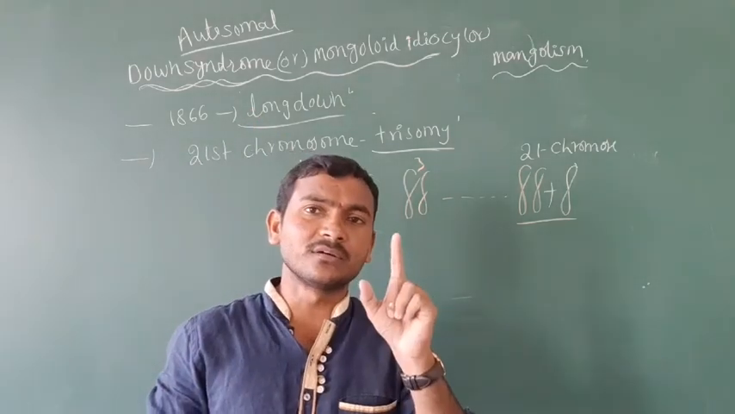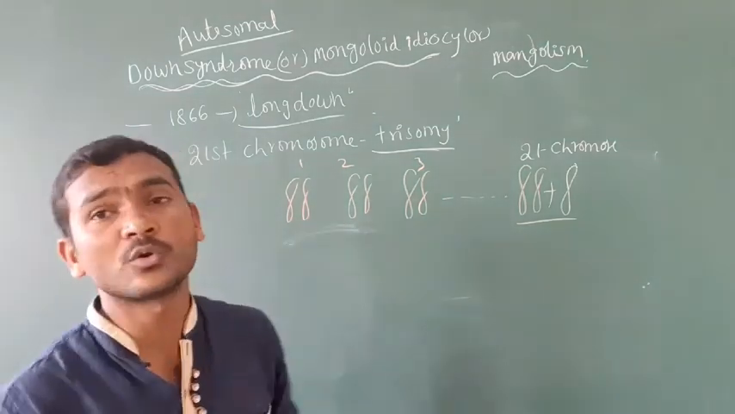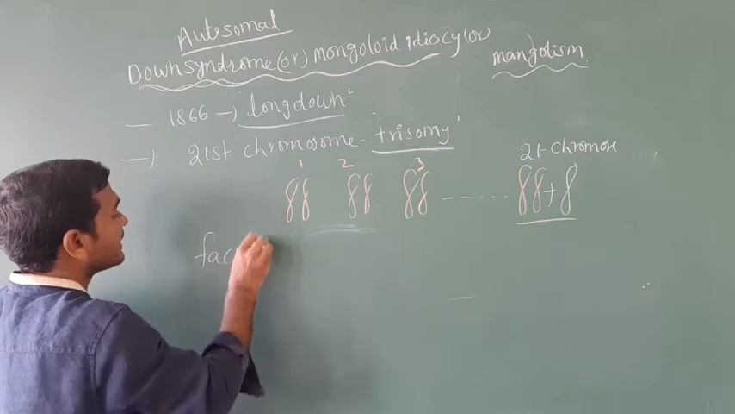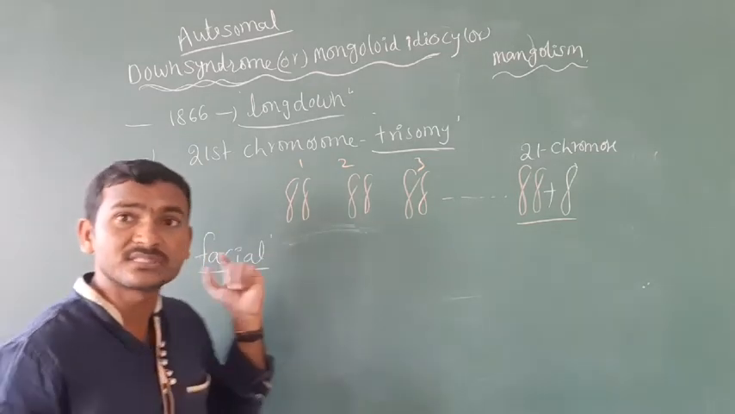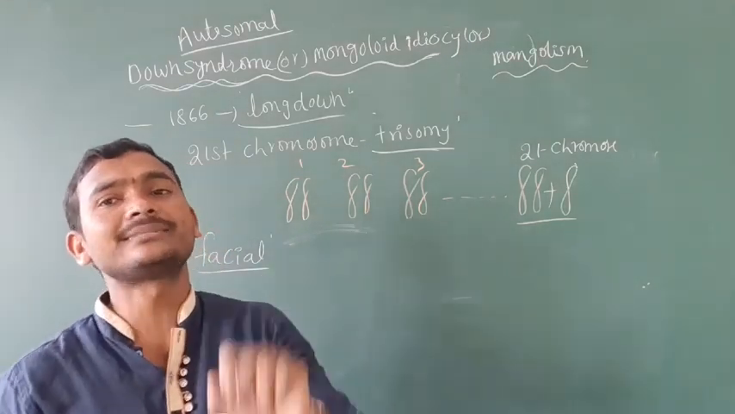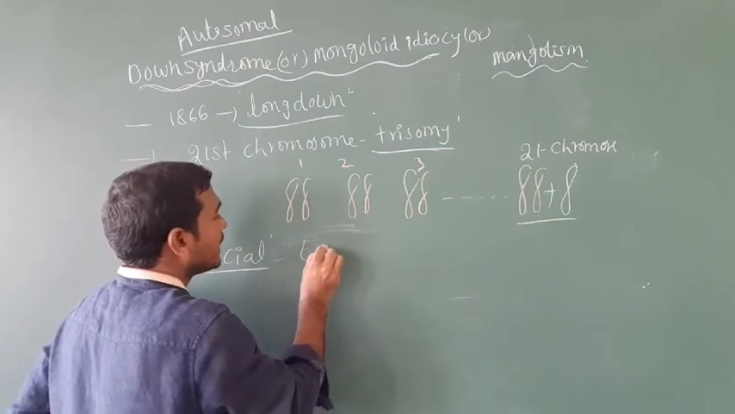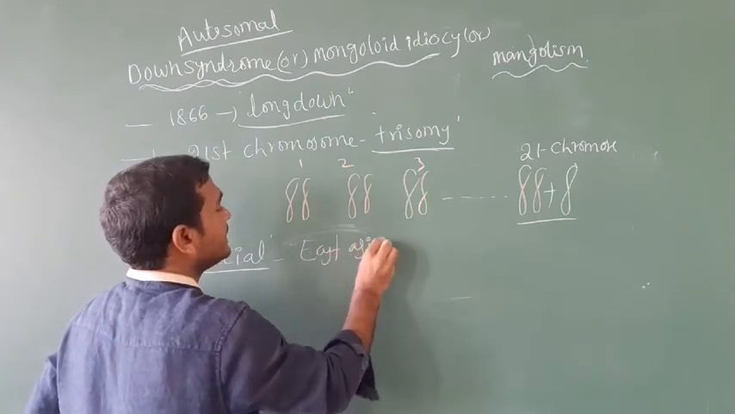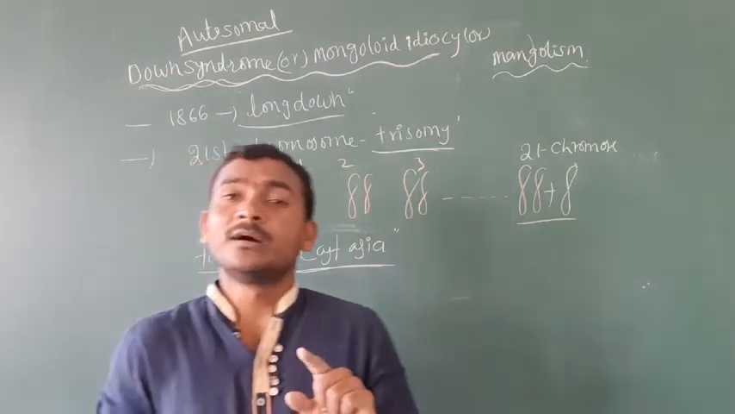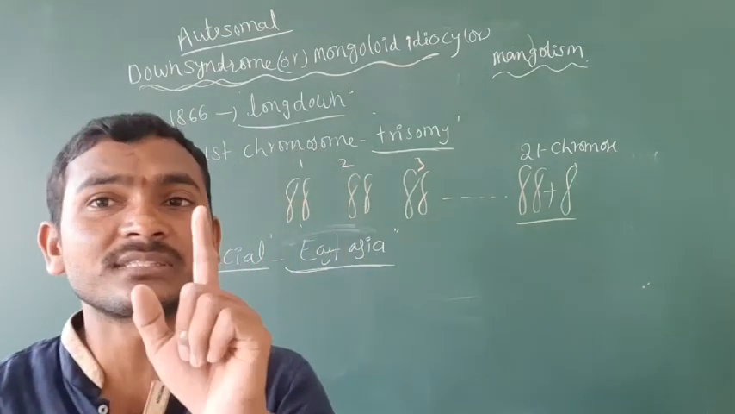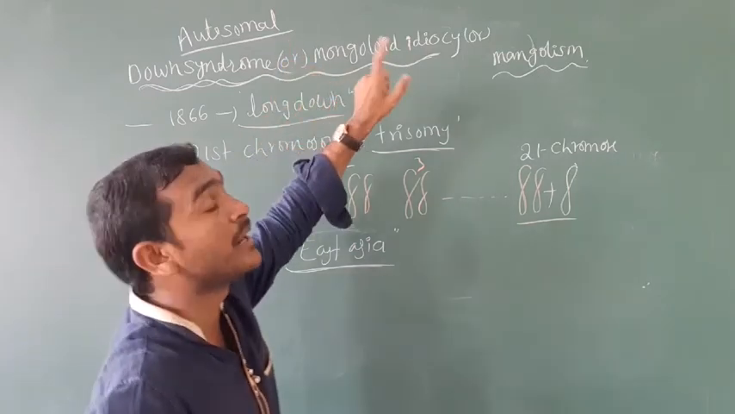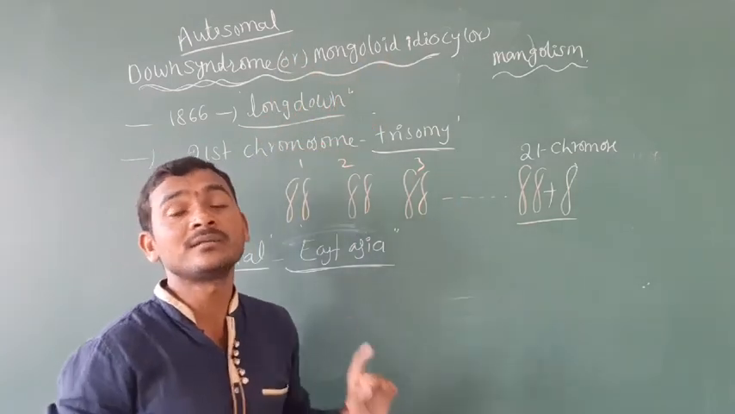Why is it called mongoloid idiocy? Those who are affected by Down syndrome have facial features similar to the Mongoloids. Mongoloids are those who live near East Asia. The facial features of the East Asian people and the victims are the same. That's why this disease is called Mongoloid idiocy or Mongolism.